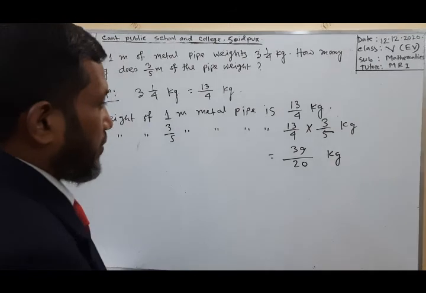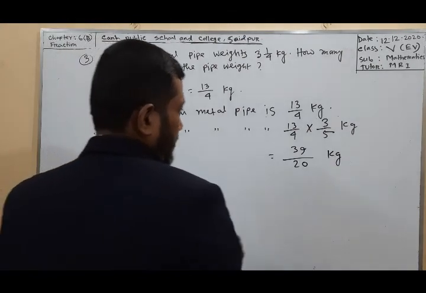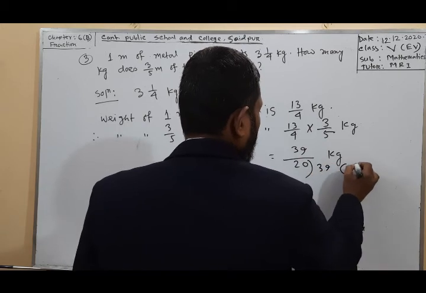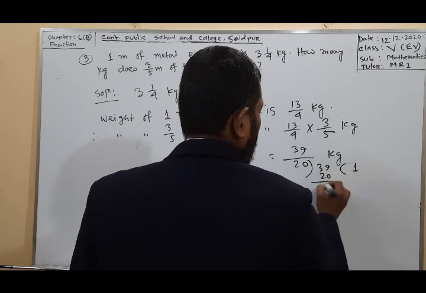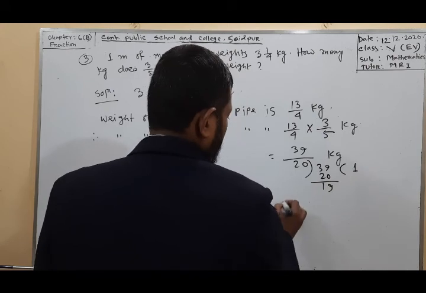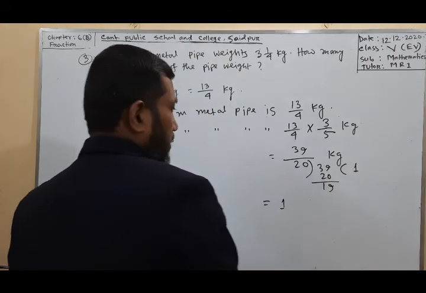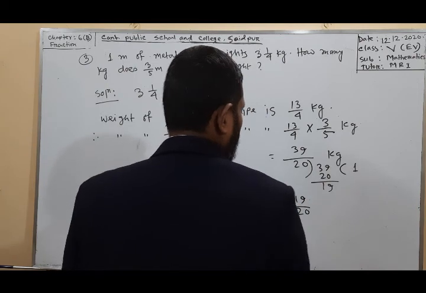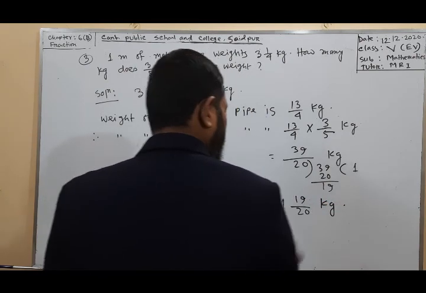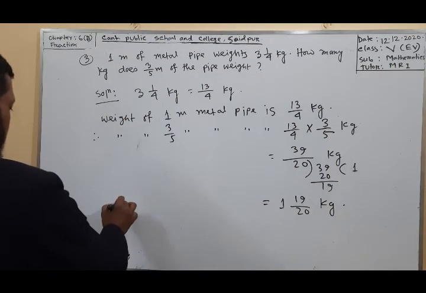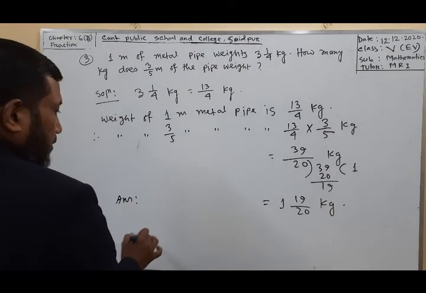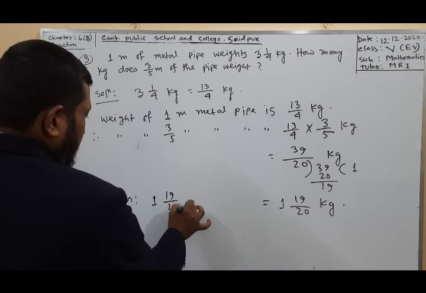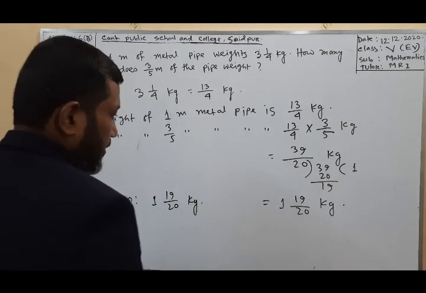This is an improper fraction, so we can convert it to a mixed fraction. 1 integer and 19 by 20. So the answer will be 1 integer 19 by 20.